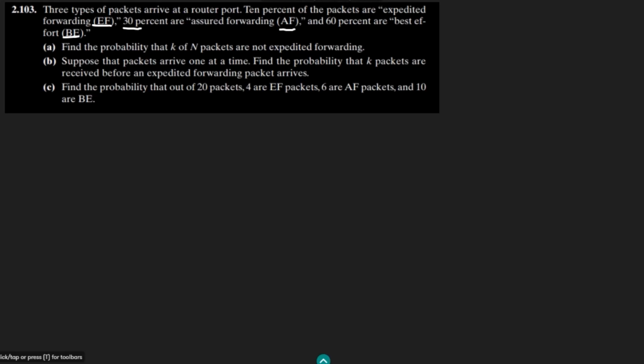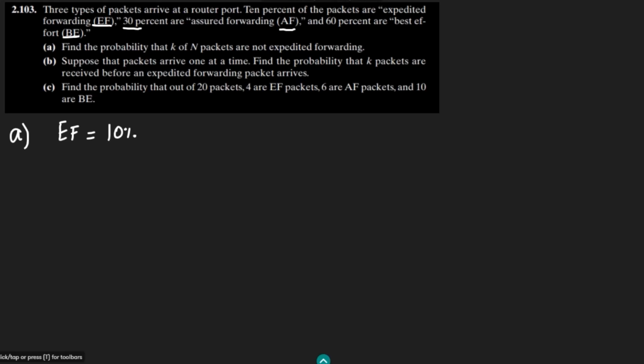So according to this information, what do I have to find out? There are different parts of it, so I have to find out the answer of part A, part B, part C. Before proceeding to find the answers of each part, let me first write down the data which we have. So expedited forwarding is 10%. 10% of the packets are expedited forwarding.